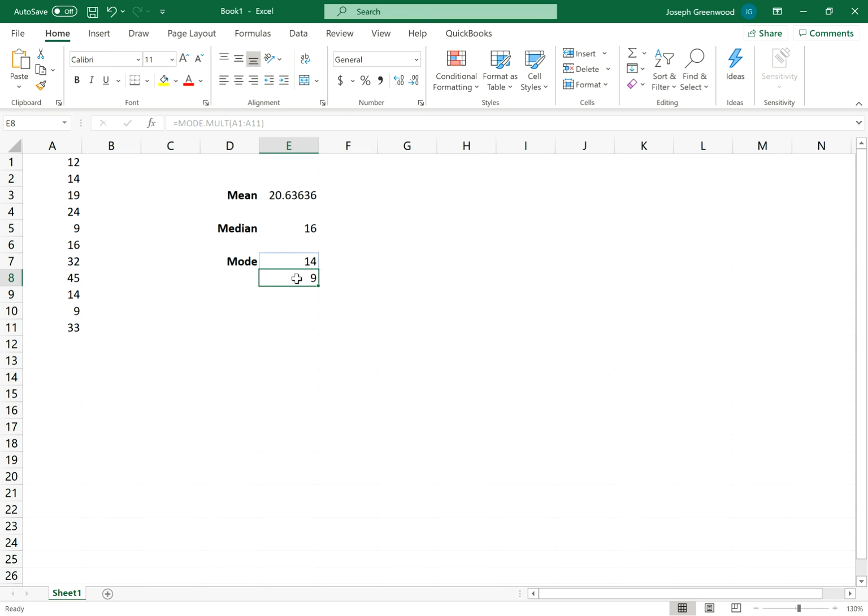And just to show you that it's a dynamic calculation, I'm going to change this 24 right here to a 19. That means that there's going to be two different 19s in that set of data, which means that I now have three modes, 14, 9, and 19. And what you'll notice when I hit enter is not only did it add 19 as a mode, but it also adjusted what my average was, my mean. It's now 20.18 because that number went from a 24 to a 19. So that's how you calculate the three measures of central tendency that we use in statistics.